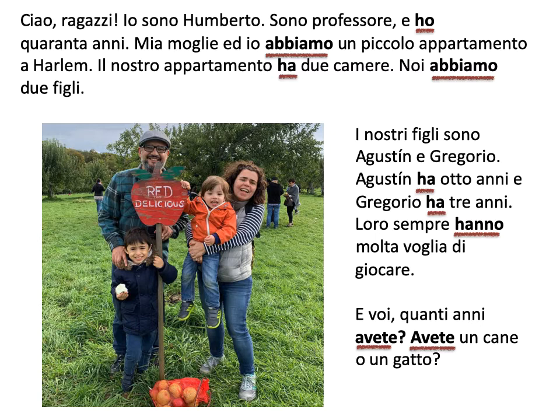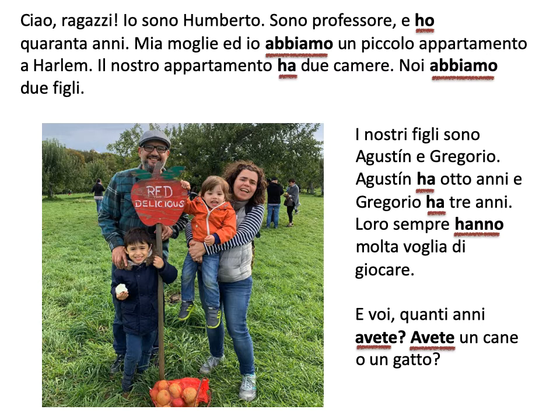For example, the sentence at the top that says mia moglie ed io abbiamo un piccolo appartamento a Harlem, that means my wife and I have a small apartment in Harlem. Okay, that abbiamo is we have.